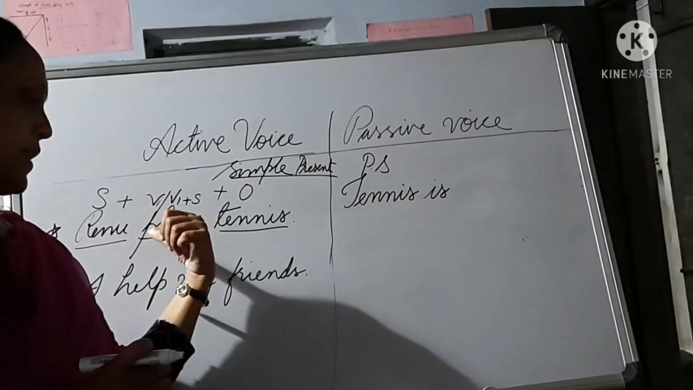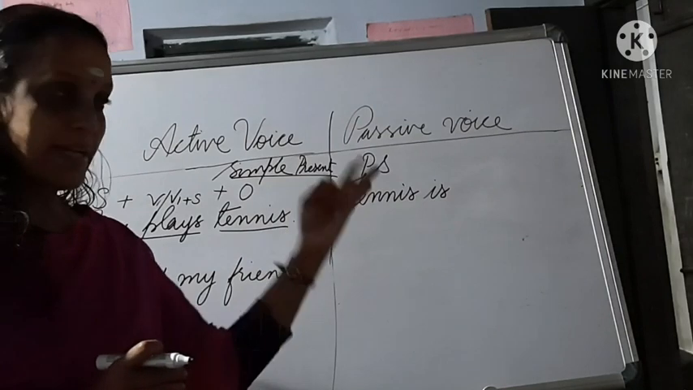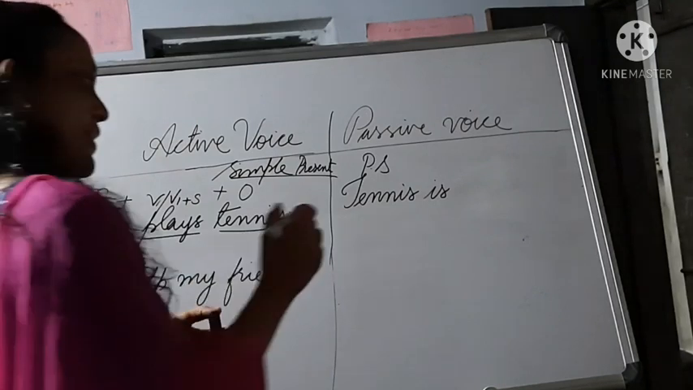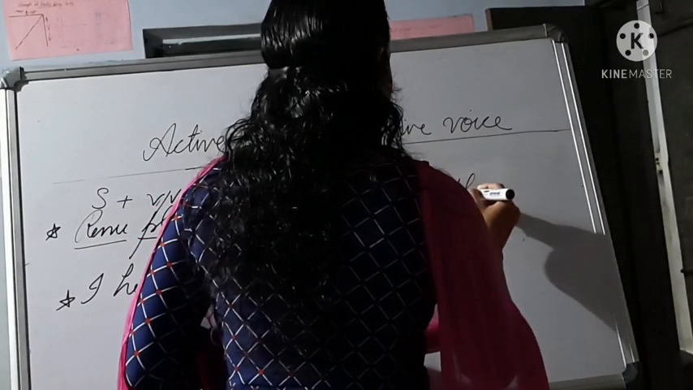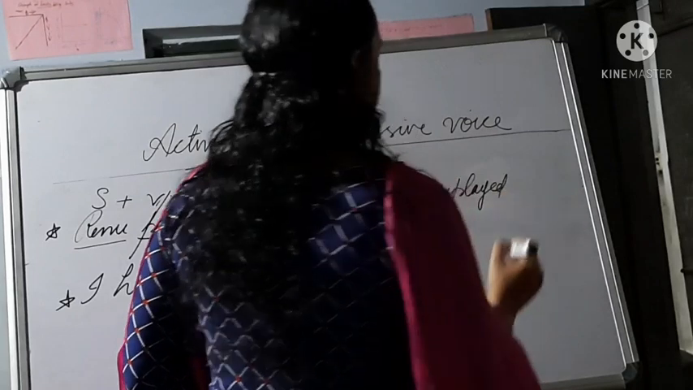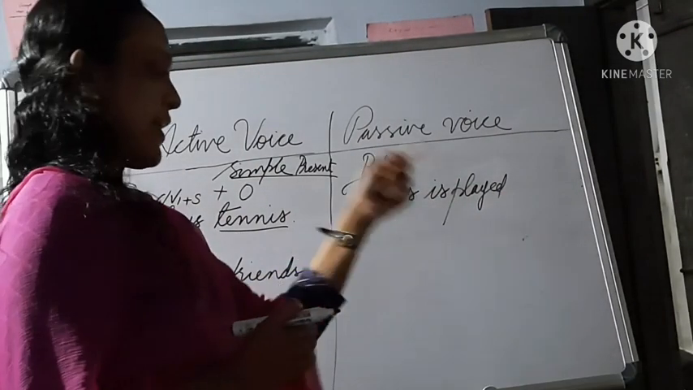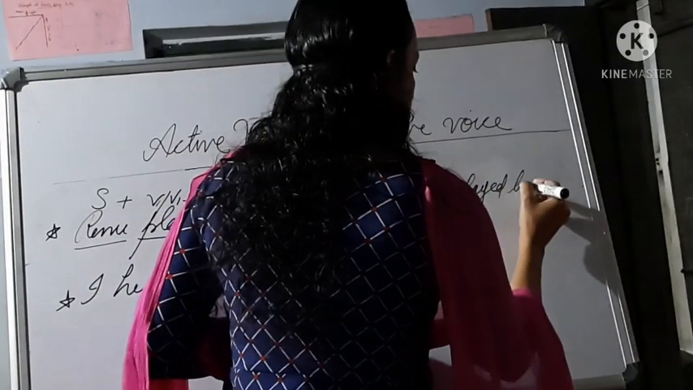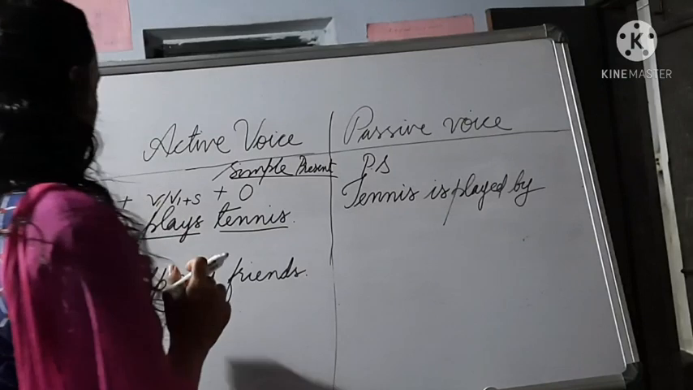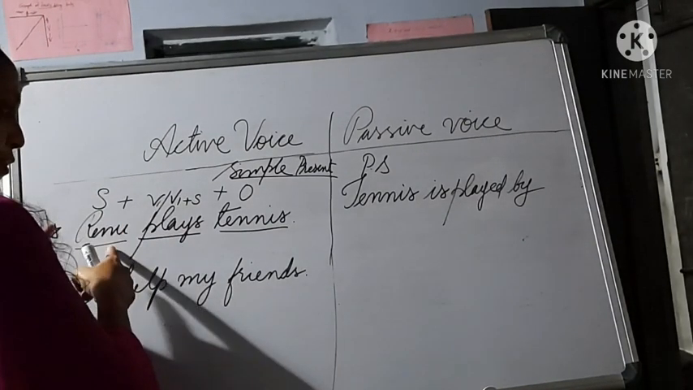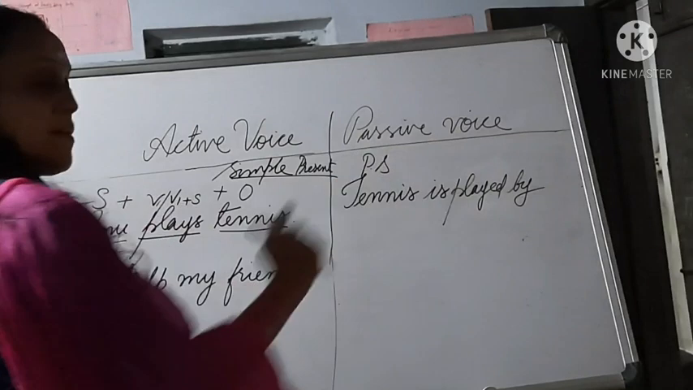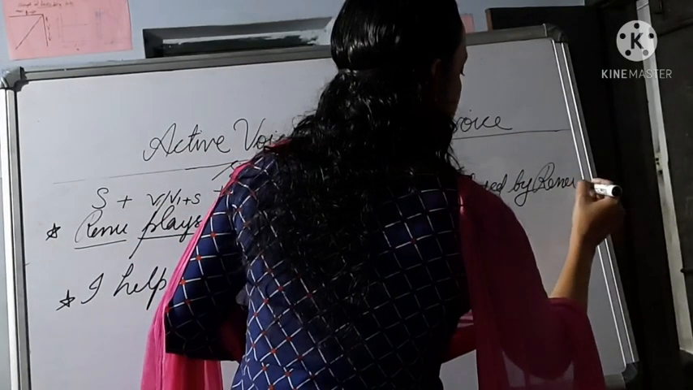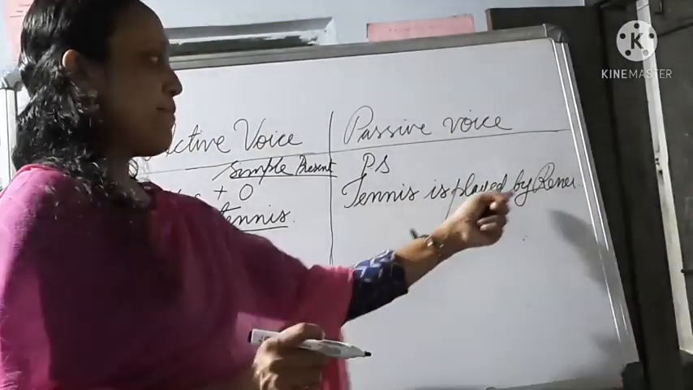What is the V3 form of play? Play, played, played. The last one, the third one, is the V3 form: played. So, "is played." Then you add a special word, "by." Is played by whom? Now, what is the subject here? Renu. Write that Renu as the passive object. Tennis is played by Renu.